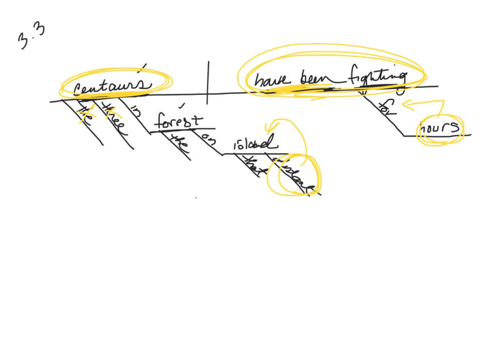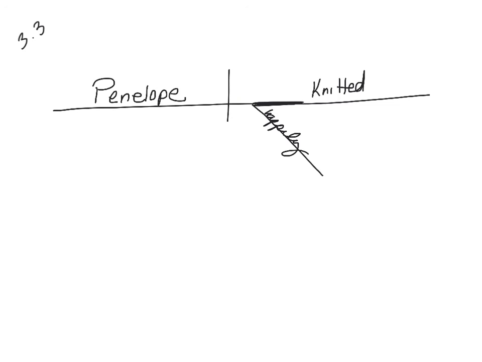So let's move on. We have Penelope happily knitted in the back room of the palace. So in this case, I can see the person that the sentence is about a lot easier than the verb. So it doesn't matter which side you start on. Penelope. What is Penelope doing? She knitted. Do I have any helping verbs that move me on the timeline? No. So that's my main idea. Penelope knitted. Now I can start placing my other words. Happily. Well, she happily knitted. So that's pretty easy to place.